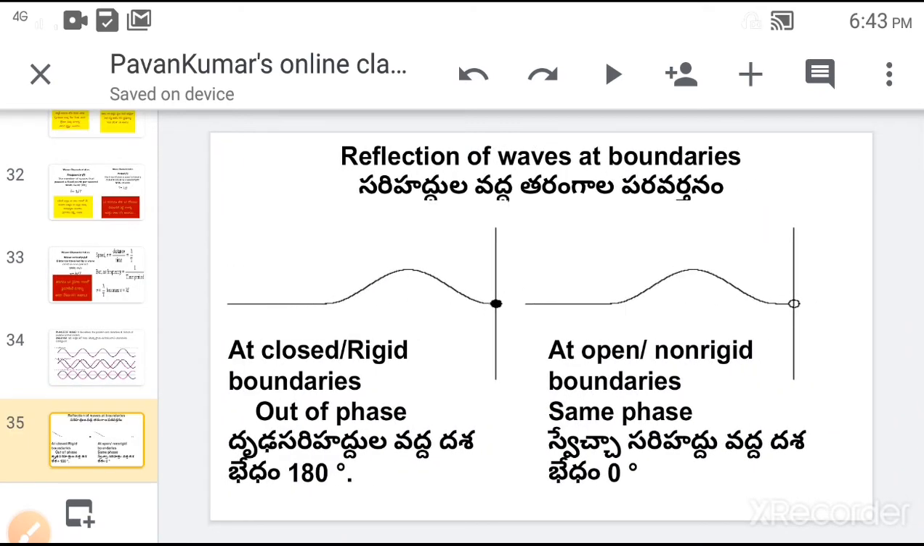Next, reflection of waves at boundaries. At closed or rigid boundaries, if a wave is incident, then the reflected wave is out of phase. That is, the reflected wave is at 180 degrees with the incident wave phase. But in the case of non-rigid or open boundaries, the incident wave and the reflected wave are in the same phase. That is, the phase difference between incident and reflected wave is 0.